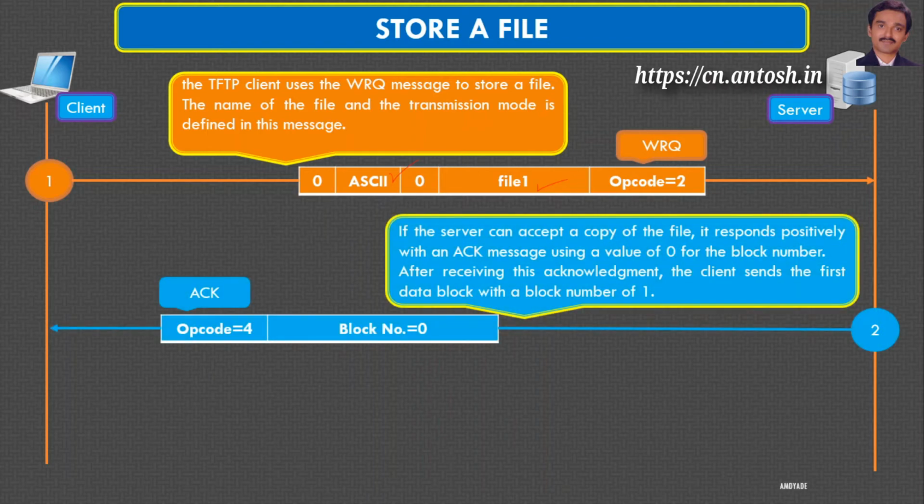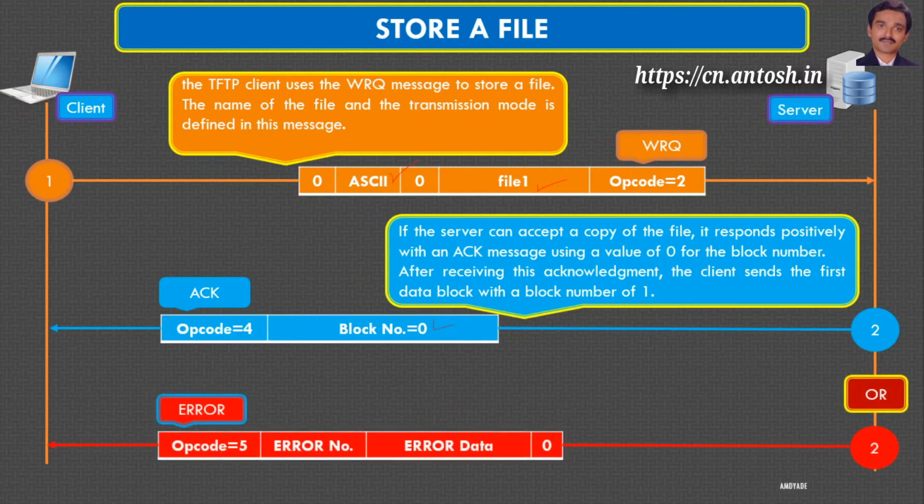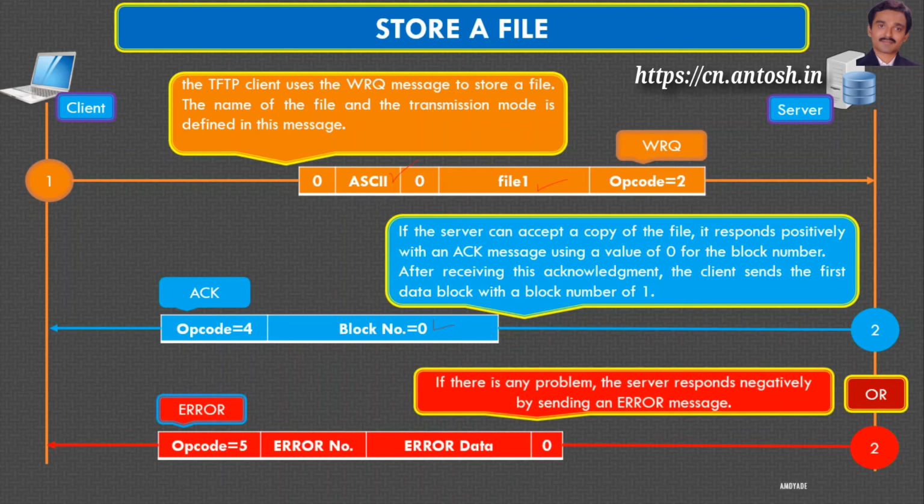If the server can accept a copy of the file, it responds positively with an acknowledgement using value 0 for the block number. After receiving the acknowledgement, the client sends the data block with a block number of 1. Or if there is any problem, the server responds negatively by sending an error message.